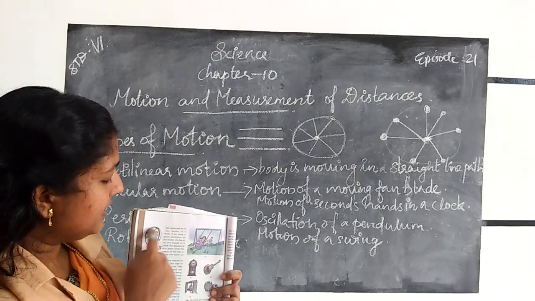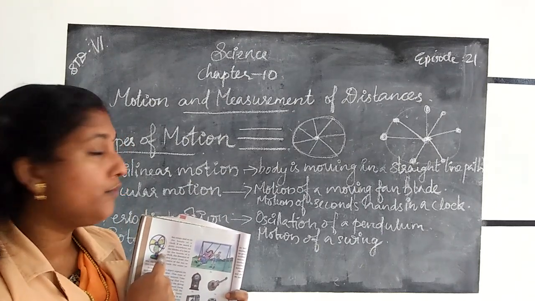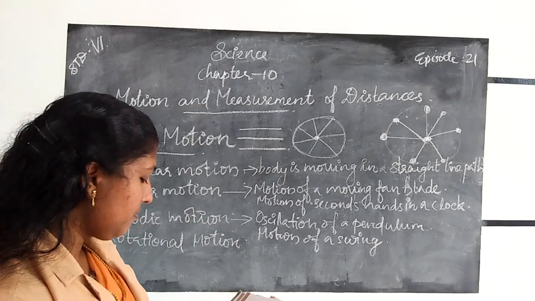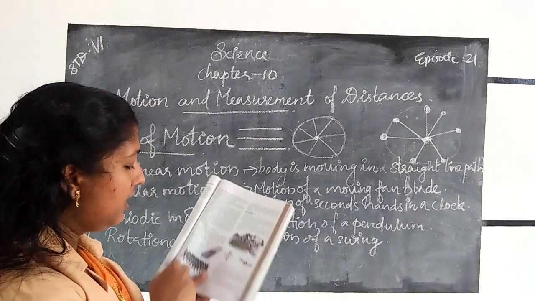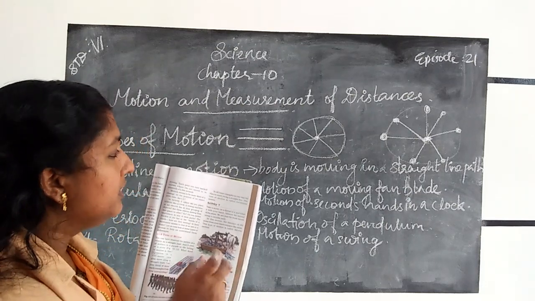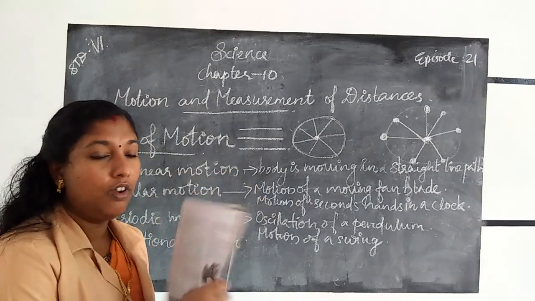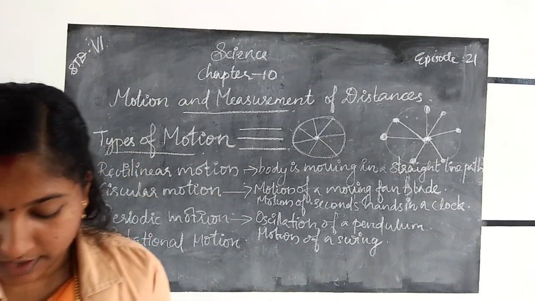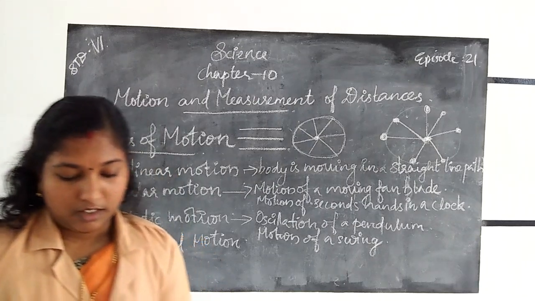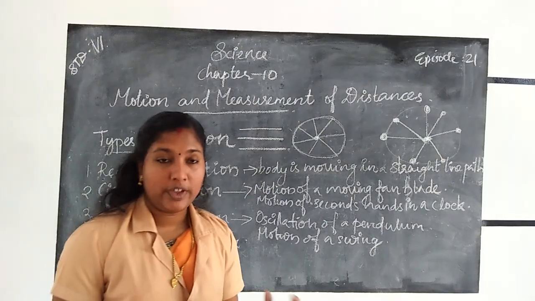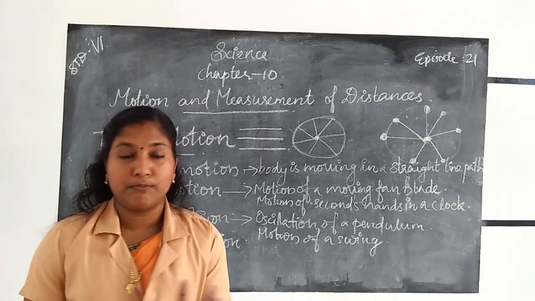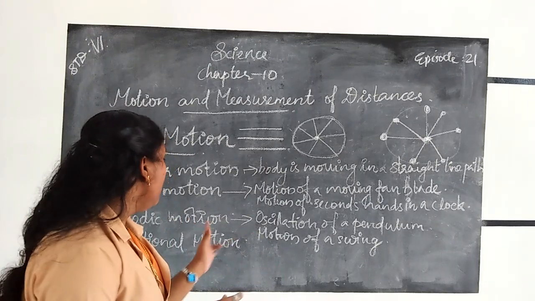Here the fan's leaf blade is also an example for circular motion. Another example for circular motion is the fan's leaf blade. Then another example for periodic motion is a branch of a tree moving to and fro. A branch of a tree moving to and fro during the time of wind blowing is also an example for periodic motion.